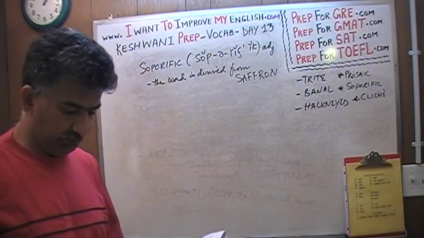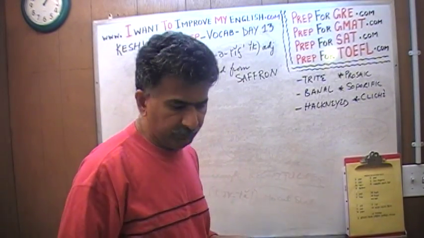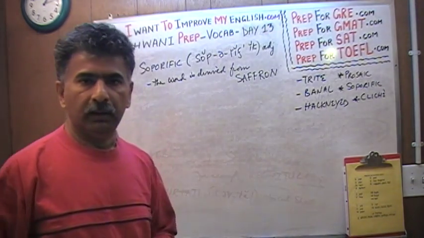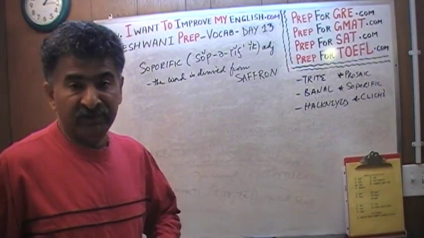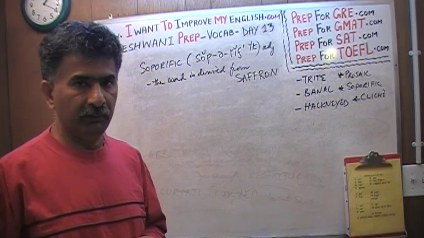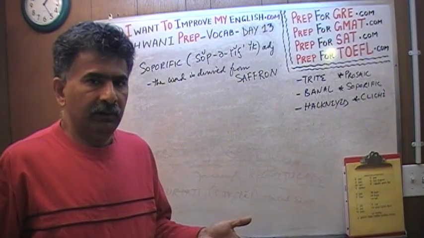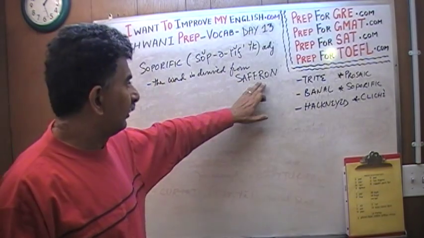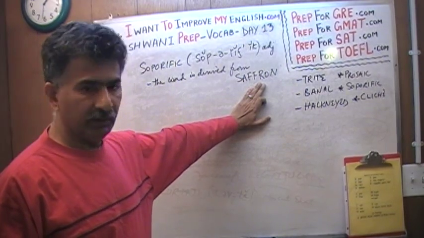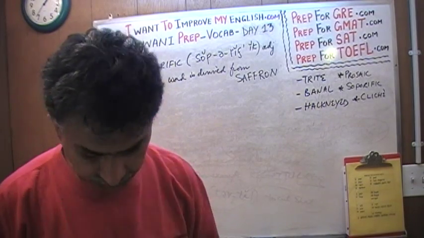Saffron is a spice that we use in India, and if you talk to some people, not all of them, some will tell you that during Thanksgiving, after the big meal, or perhaps it's the turkey, they feel sleepy. Turkey somehow induces drowsiness in some people. That's what saffron does. We use saffron in Indian cooking, and saffron has this quality that it makes you drowsy. It makes you feel sleepy afterwards.